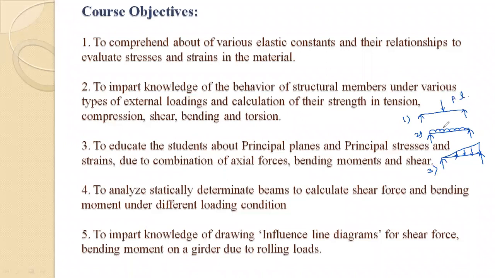So this is called point load. And in the second figure, UDL. UDL means uniformly distributed load throughout the span. Suppose this is our span L, uniformly distributed. So this is called UDL. And third one is UVL, and the full form of UVL is uniformly varying load.